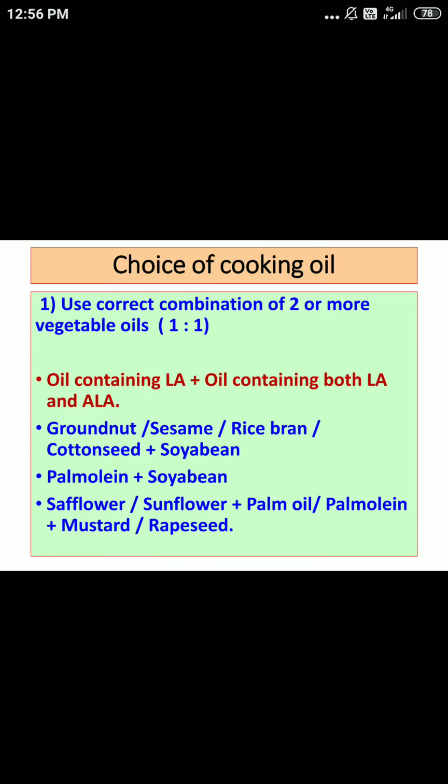In the same proportion, another combination can be any one of these plus soybean. Or simply we can have a combination of palmolein and soybean. Another combination can be safflower or sunflower, combined with any one of palm oil, palmolein oil, mustard oil, or rapeseed oil.